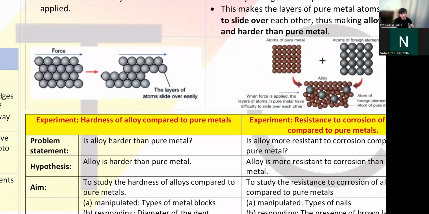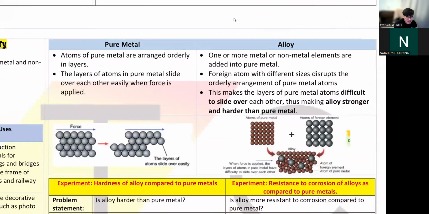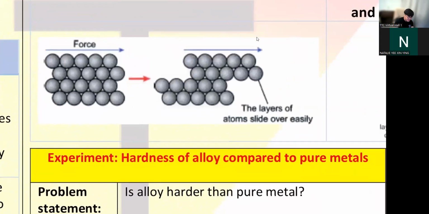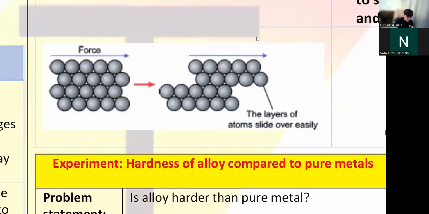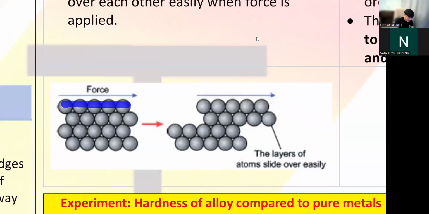So let's explain why alloy is harder than pure metal. This one you need to explain. In exam they will ask you, why is pure metal soft? Why is alloy hard? This is very easy. You just look at the atoms. In pure metal, the atoms are arranged in rows very nicely.